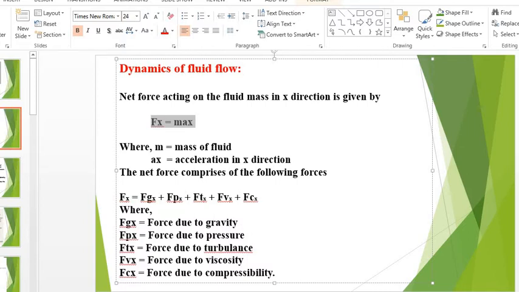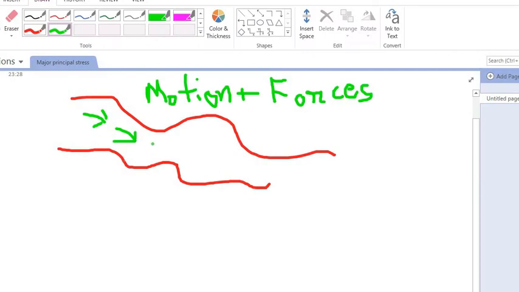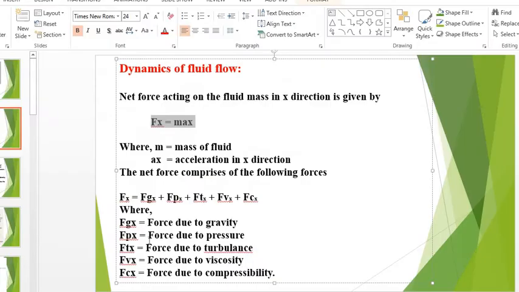Suppose this water is flowing, right? We are studying the motion of this fluid, so we also consider the forces which act on this motion of fluid. These forces will be the sum of a number of forces.